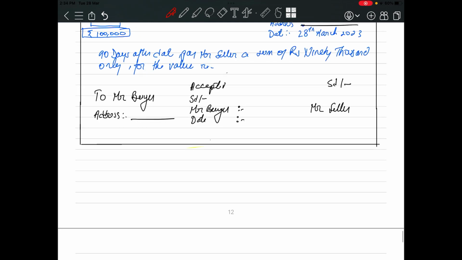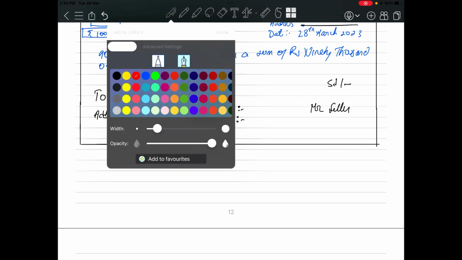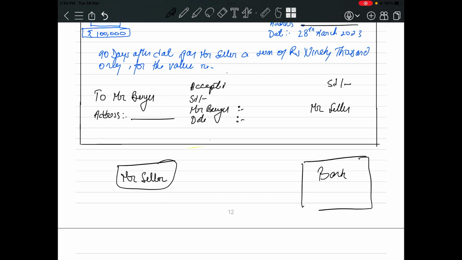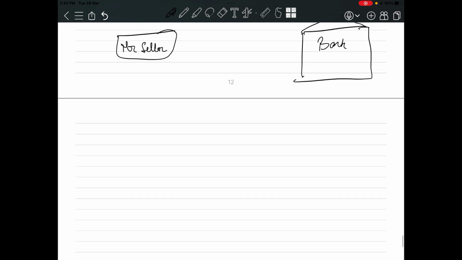Okay, now see, the Mr. Seller and Mr. Buyer part is done. Now two parties will come into existence: Mr. Seller and the bank. Discounting of bill. In the concept of discounting of bill, the bank will come into existence now.